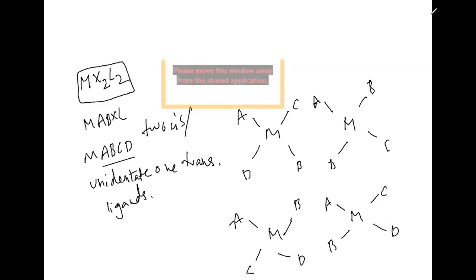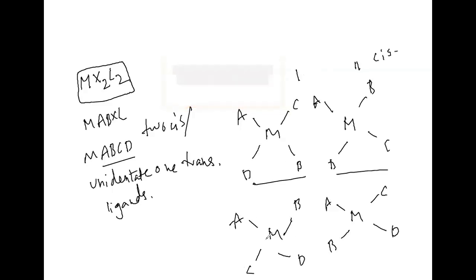See, here you can see that these two I will consider as cis. Here, see the arrangement first: A, B, CD like this I took. Second one A, B, CD like this. Third one, fourth one, likewise. These two will be considered as cis isomers.